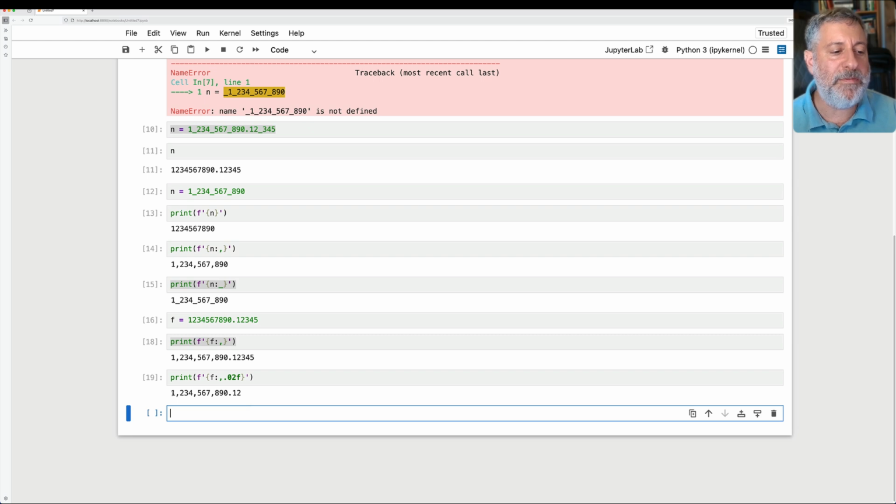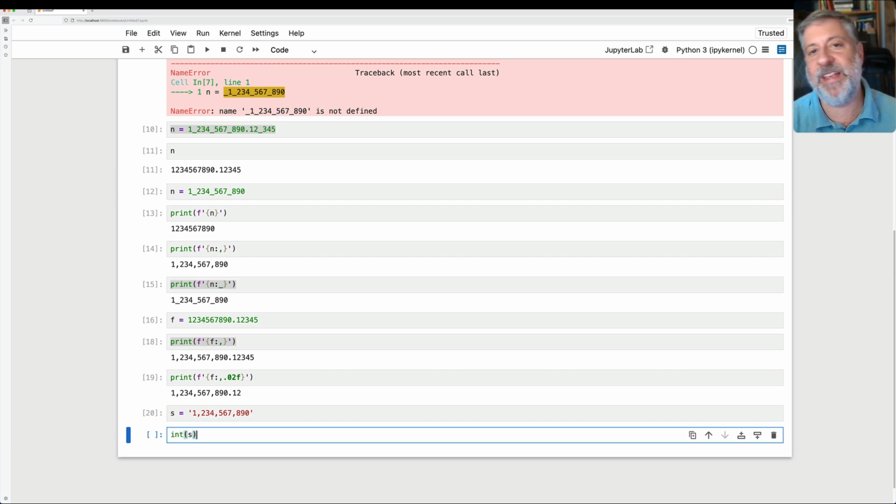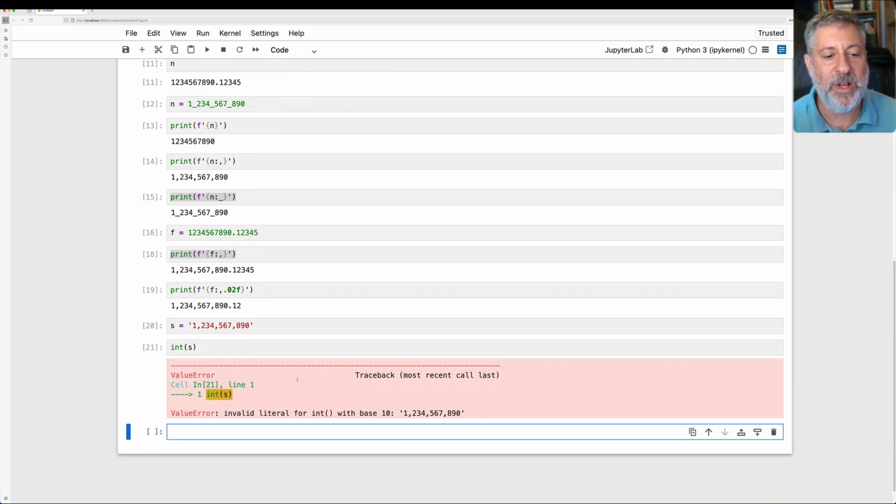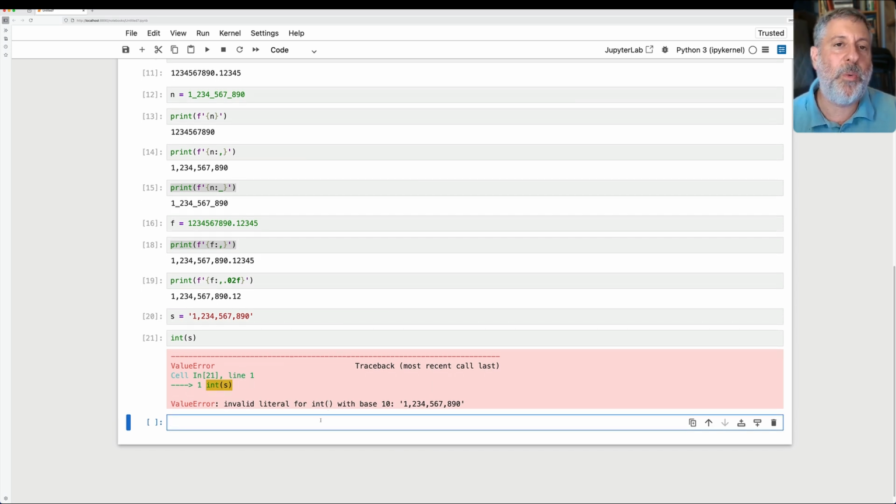The thing is, what if you have this number in a string? What if I say s equals this thing? Can I just say int of s and get it as an integer? And the answer is no. And that's because this is an invalid integer literal. It contains commas, and you can't do that with an integer. You can only have digits. So what are we supposed to do?